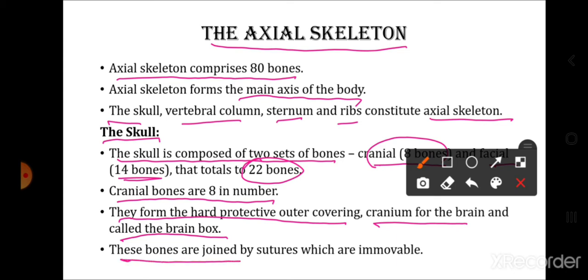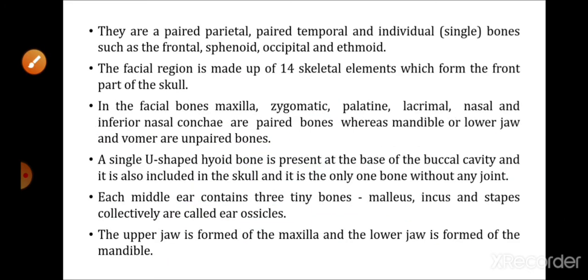These bones are joined by sutures which are immovable. Now, the region that joins bones is called a joint. So the joints of the cranial bones are called sutures, and these sutures are which kind of joints? They are immovable joints.